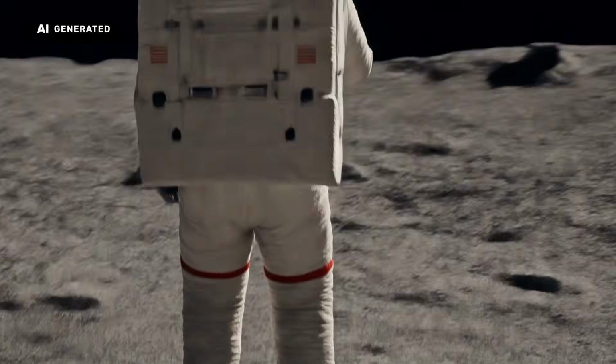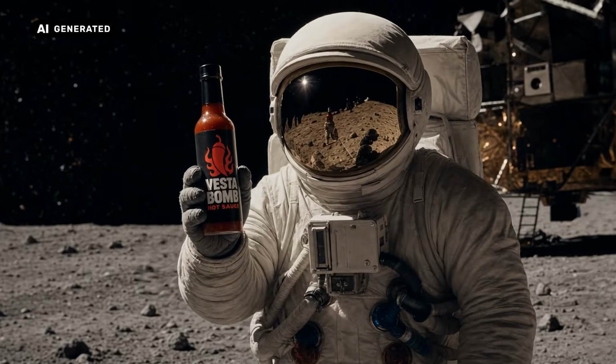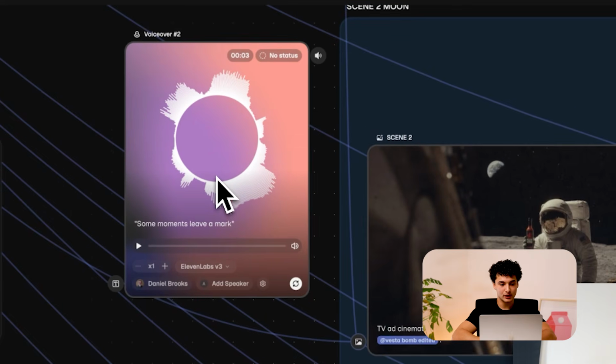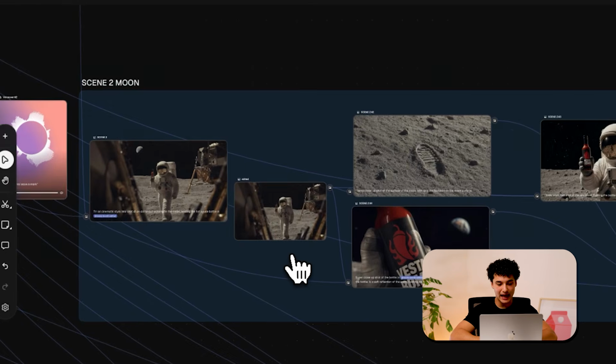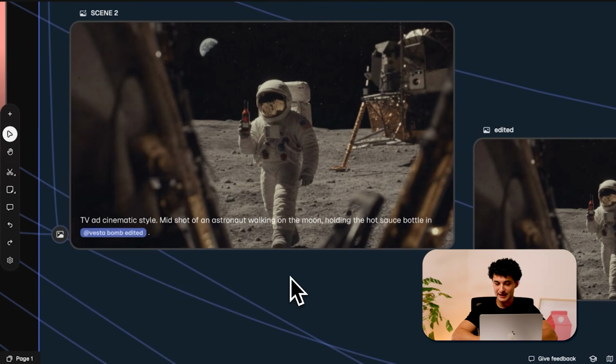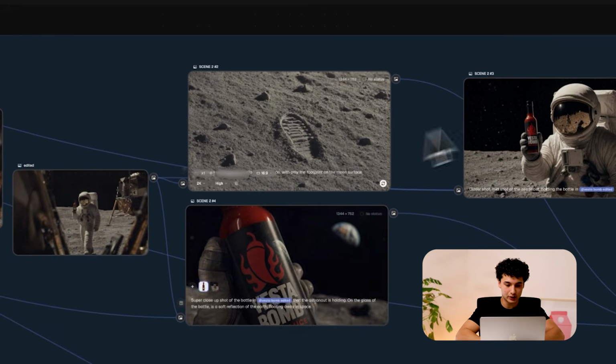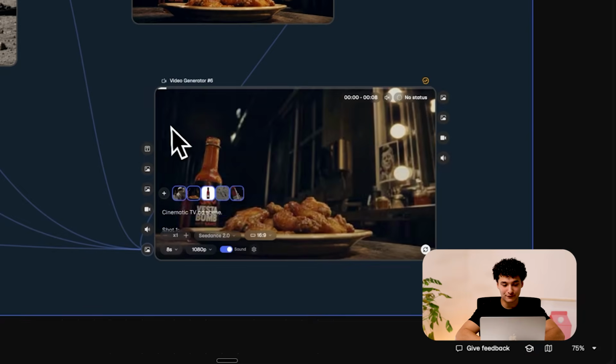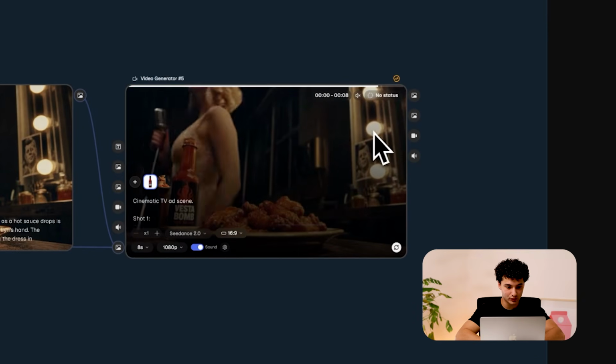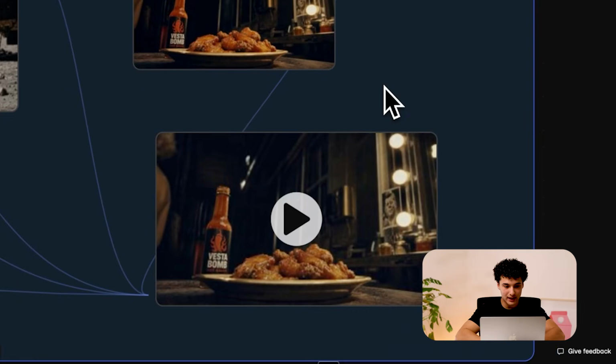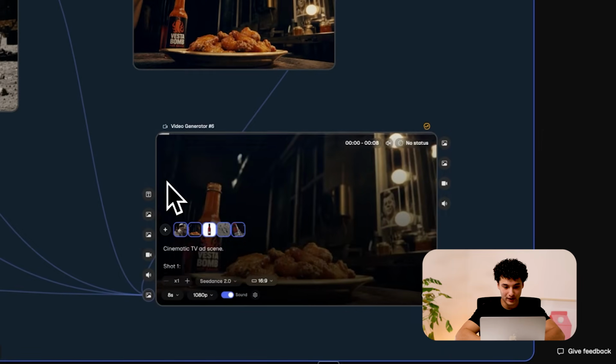This was scene 2. In the 3-step process, the first thing we did was generate the audio using a voiceover node. You may notice that this scene has 4 images, with these 2 being the same. It's an image of an astronaut holding a Vesta Bomb hot sauce bottle. Although it's much less obvious for these 2 images, using this as a reference image still captures and keeps the style consistent. And finally, for the video, we take the last image of the first scene, so this one right here, we take that last image and we use it as a reference in the first frame of this video.